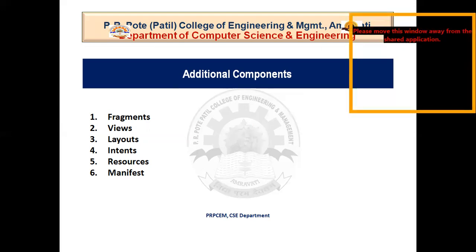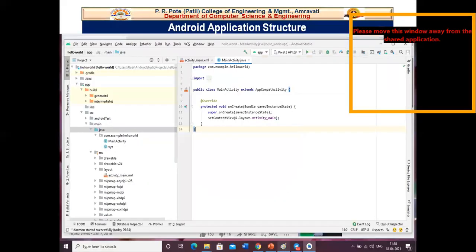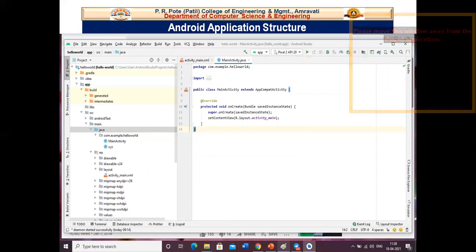So in the previous unit, we have seen how to run our Hello World application onto our Android virtual device, but we are unaware about the folders and the project structure of Android. So let's talk about the Android application structure. Now go to your Android Studio project structure.